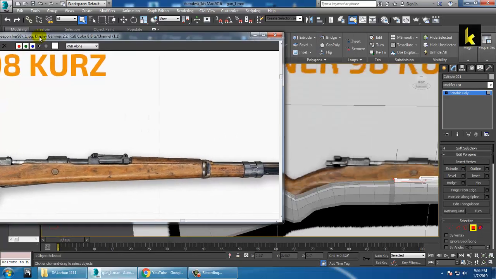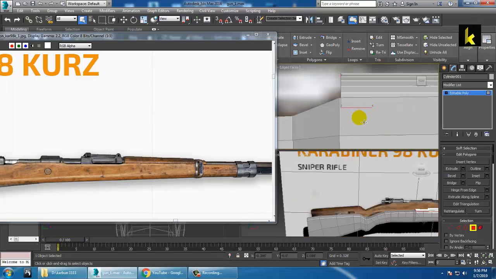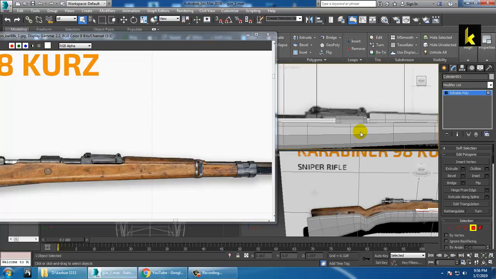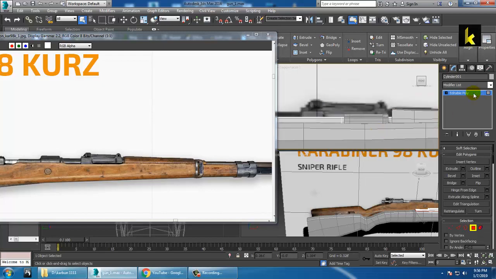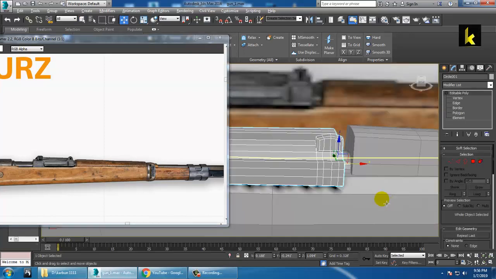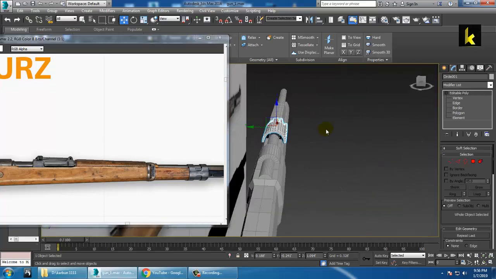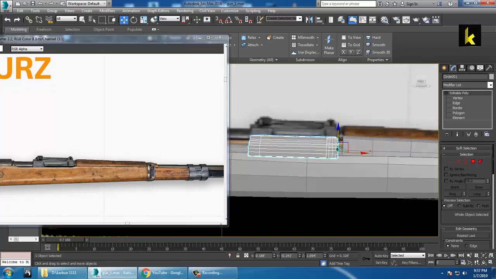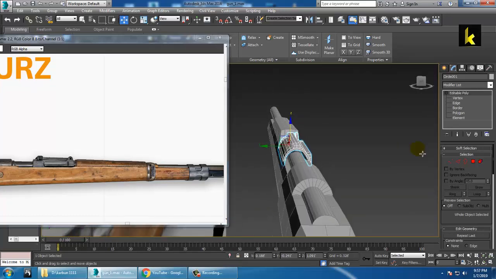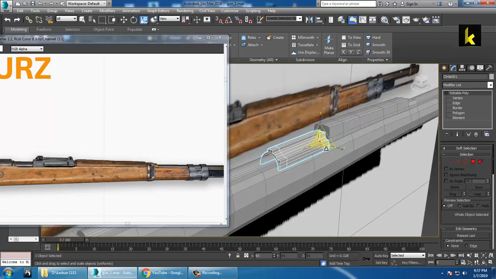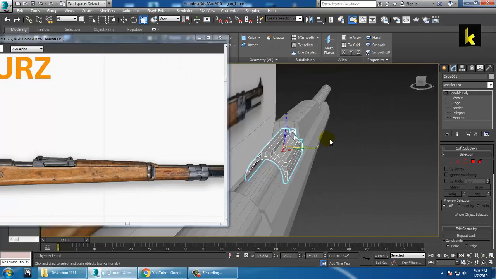So now as you can see, we are on this particular area. What you can do is select it and make this part a bit bigger, so you can easily fit that inside. It should not look too big and it should not look too small.